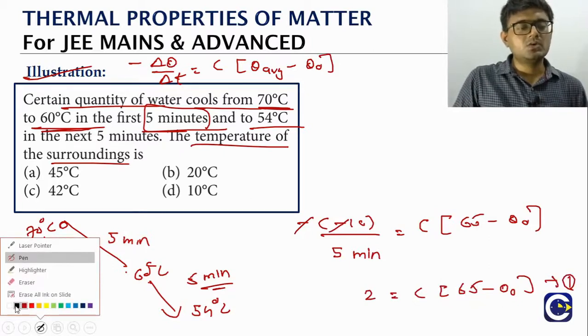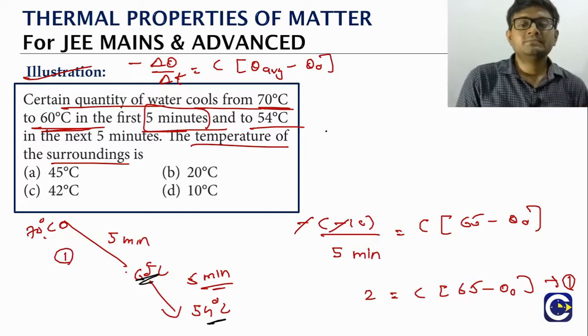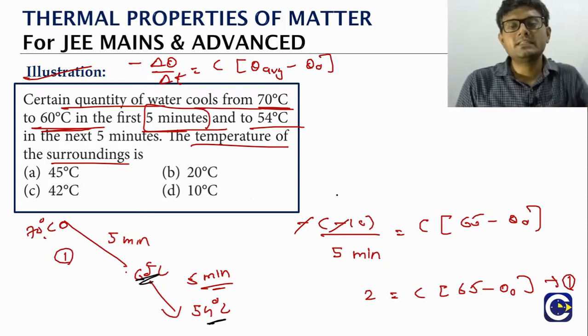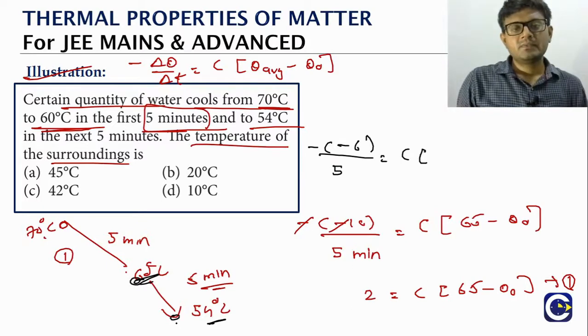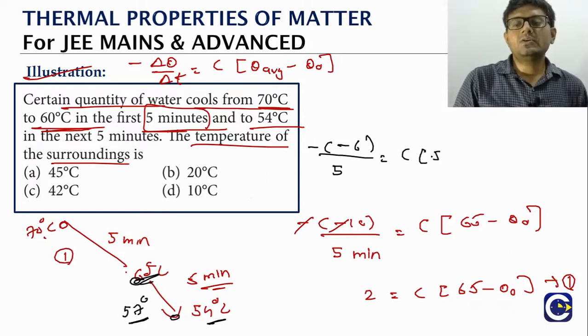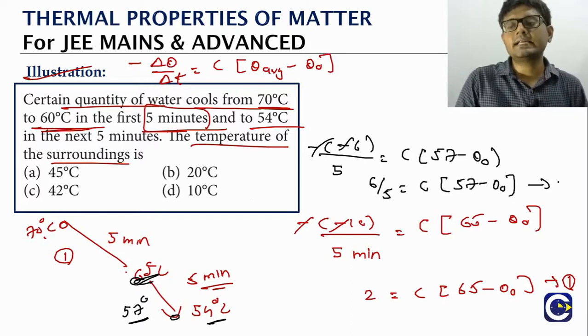Then we come to equation 2, the second part. From 60 it is cooling all the way to 54, so Δθ will be 54 minus 60, which is minus 6. So minus of minus 6 by 5 is equal to C into θ average, which is (60 plus 54) divided by 2, that is 57. So C into (57 minus θ naught). So 6 by 5 is equal to C into (57 minus θ naught). That's it, this is our second equation.